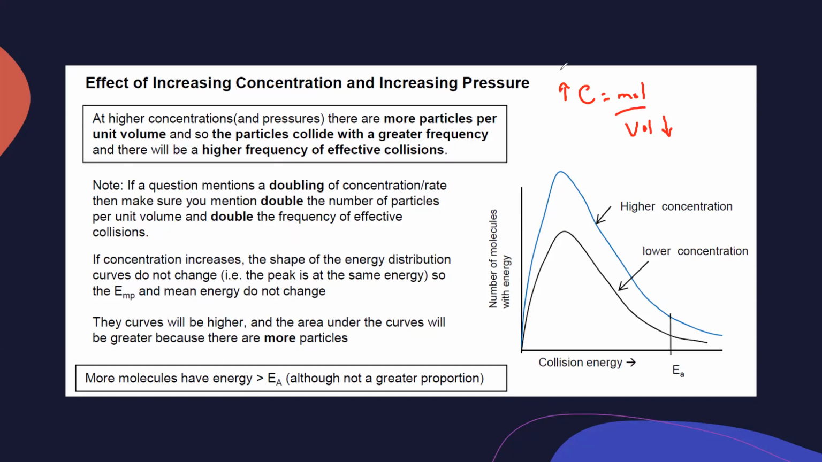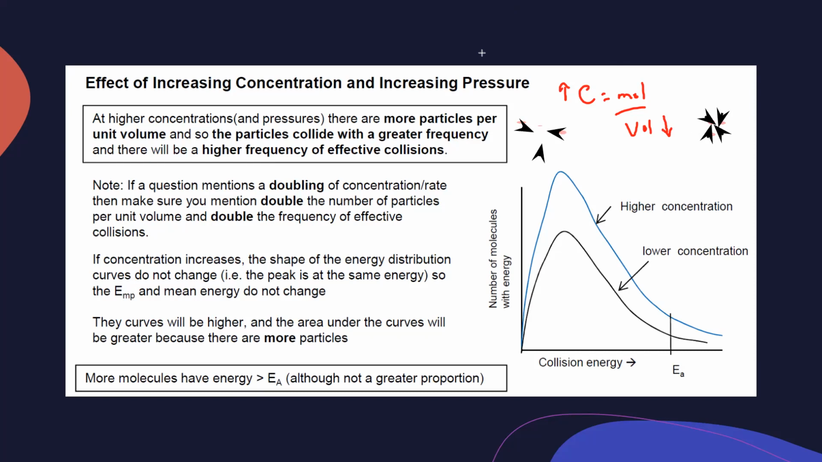So as we increase the concentration or increase the pressure, at high concentration or pressure, there will be more particles present in a unit volume. If you have low pressure, the particles will be far apart. But if we have high pressure, the particles will be closer. As these particles are closer to each other, they will collide more often, a higher frequency of collision. So as a result, the product will also form in a shorter time.